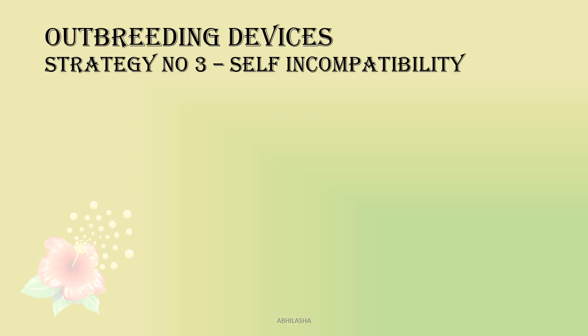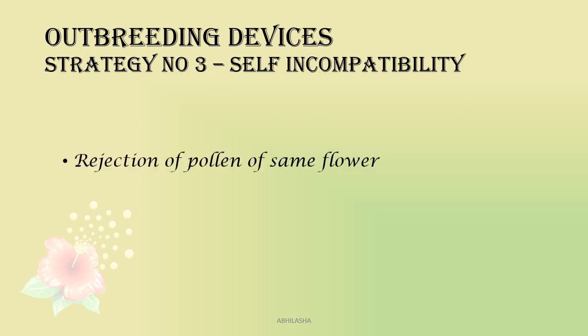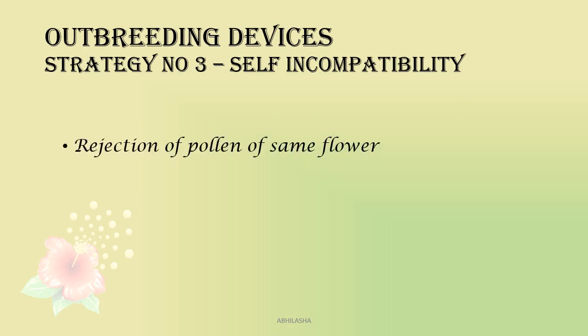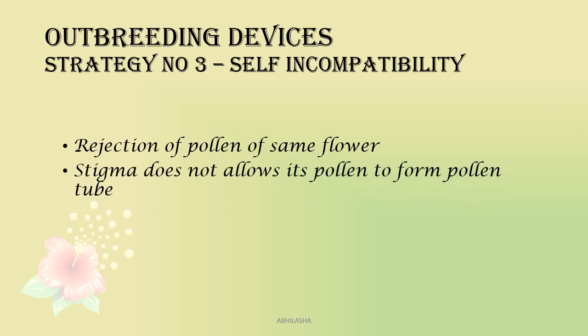Now the third strategy is self-incompatibility. In this, pollen of the same flower is rejected by its own stigma. This is based on pollen-stigma interaction, where stigma proteins inhibit pollen germination if the pollen belongs to its own flower. So this is a genetic mechanism.